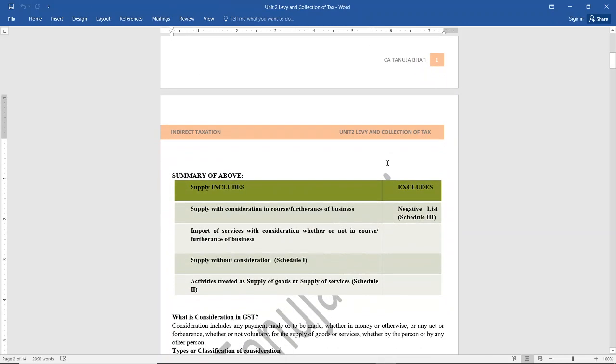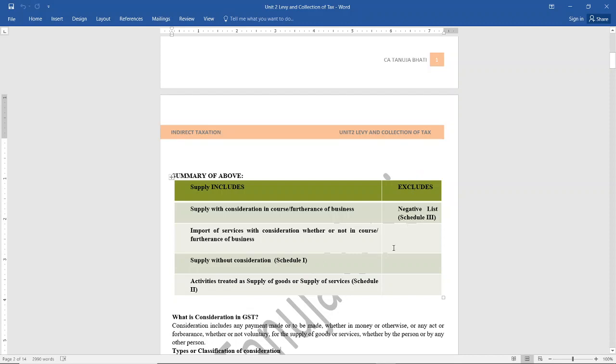So let us see the summary of the above. Supply includes supply with consideration in course or furtherance of the business, import of services with consideration whether or not in course or furtherance of the business, supply without consideration, and activities treated as supply of goods or services that are specified in Schedule 2. And supply excludes the negative list, that is Schedule 3.